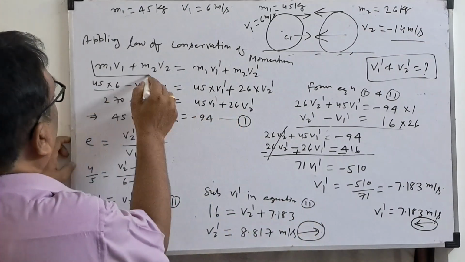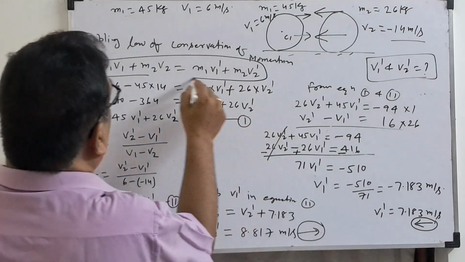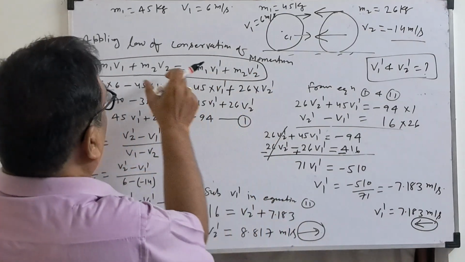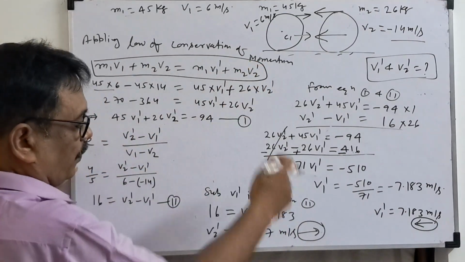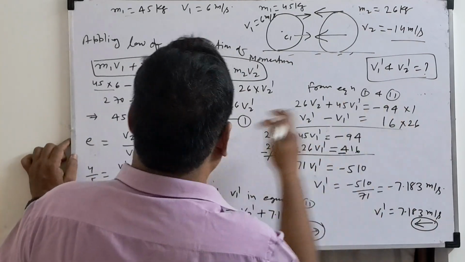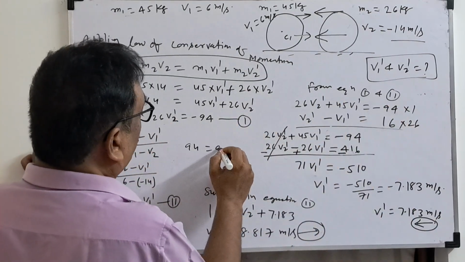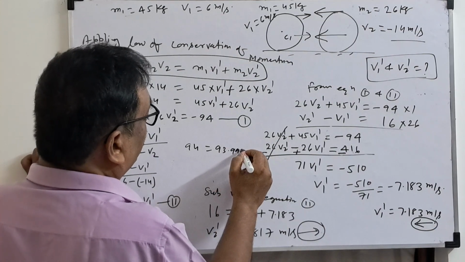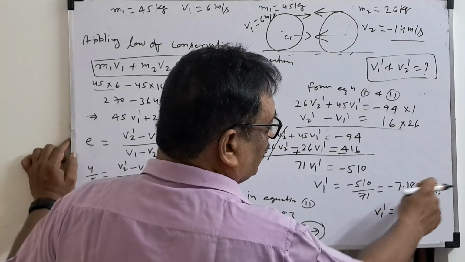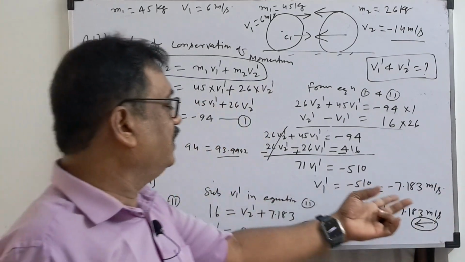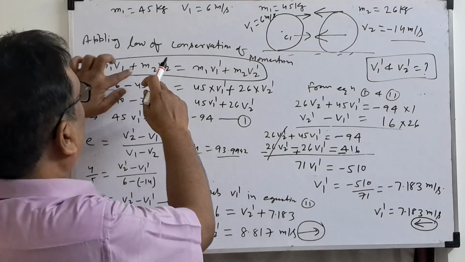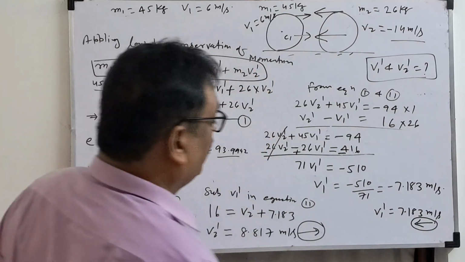So this way we can calculate. How will you check this? If you substitute here M1 V1, M2 V2, this value will come equal. This will be equal to this. Suppose we take the fraction value, first one is how much? 94. So this will come 93.9992. That means equal only, because now we are taking only 3 decimal digits. If you take 10 decimal digits, almost 94 will come. So this is the checking process. M1 V1 plus M2 V2 will get the equal value.